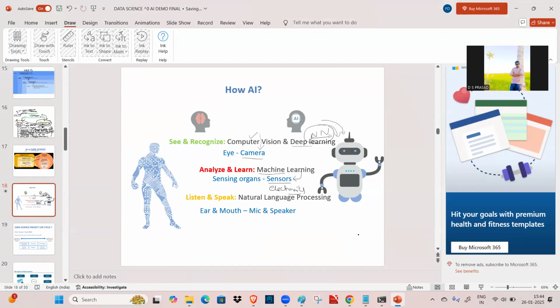As I discussed with electronics, inside those sensors we are going to write the program. We are going to dump that into the electronics, and then we are going to design those sensors. They listen and speak, natural language processing with the help of an ear and mouth, a mic and a speaker. The ear is nothing but a mic, it can listen, and the mouth is nothing but a speaker, so it can give the answer.